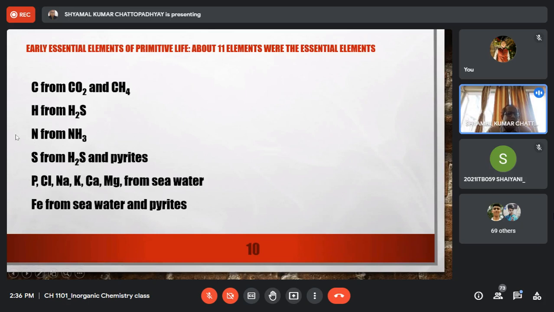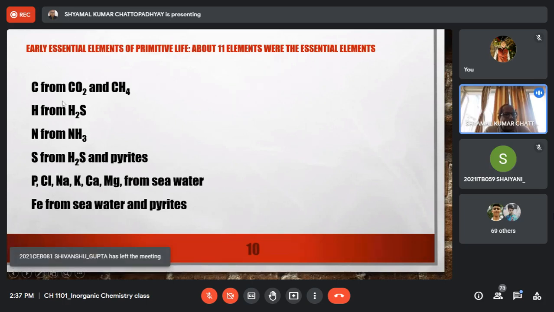So there are 6 non-metals, namely carbon, which was isolated from the atmospheric carbon dioxide and methane; hydrogen, which was obtained from the enormous amount of H2S that was prevalent in the early atmosphere; nitrogen was again obtained from the ammonia, which was there in the early atmosphere; sulfur was obtained from H2S and pyrites, again present in the early atmosphere; phosphorus and chlorine were isolated mainly from seawater, and it is believed by many scientists,